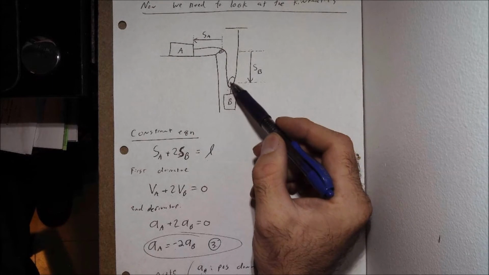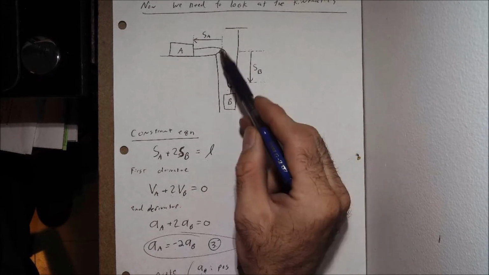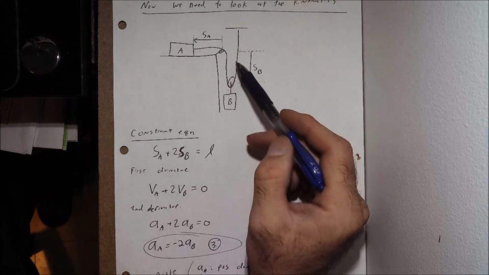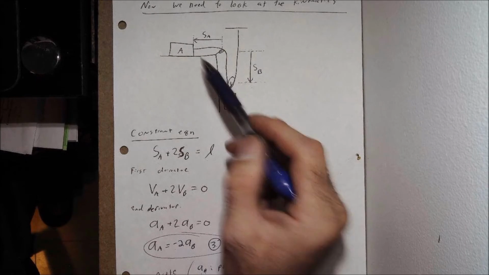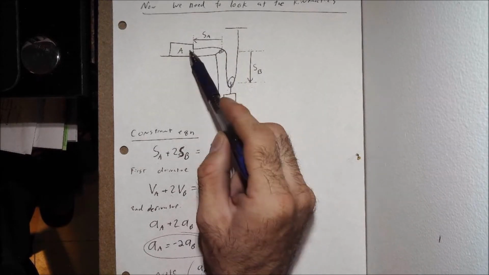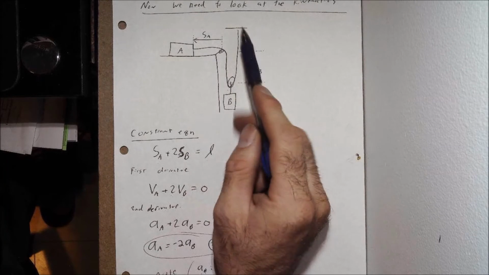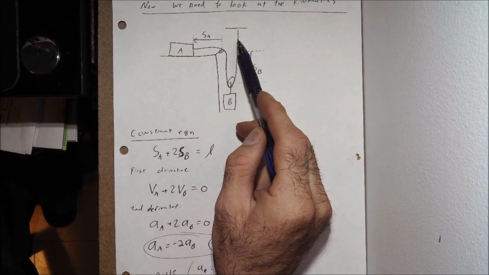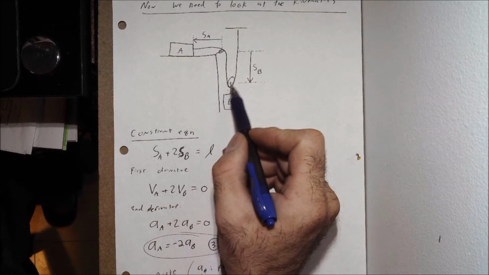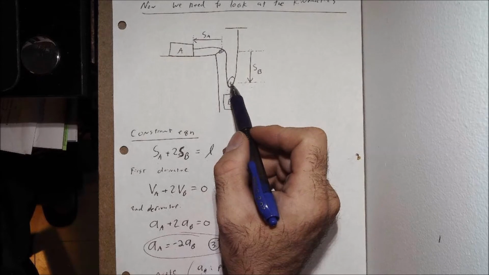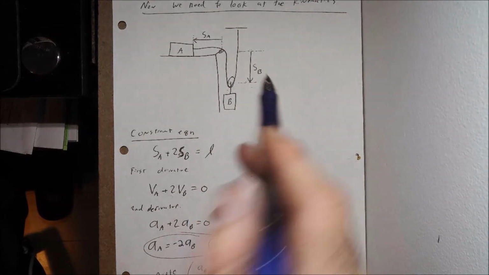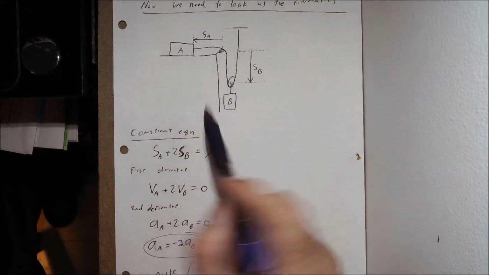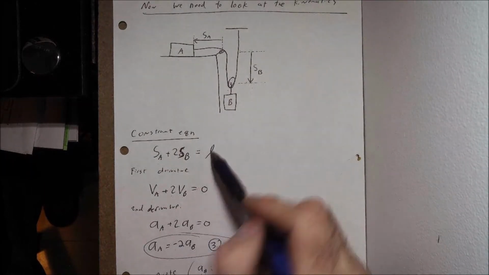So we can see if we go from the center of the pulley down here at B up to the center of this fixed pulley here on the corner, we have this distance S sub B. Now we can see there's 2 times S sub B right there. And we can also see now if we go from the center point of this fixed pulley here to A, we have this length S sub A. Now we can note that this length from the ceiling to the center of this fixed pulley doesn't ever change, so we're not going to worry about that. Same with this length going around this pulley. That's going to be constant the whole time. We're not going to worry about that. So total effective length of the cable, we're going to call that L. L is going to have the relationship of S sub A, this distance here, plus 2 times S sub B to give us L.